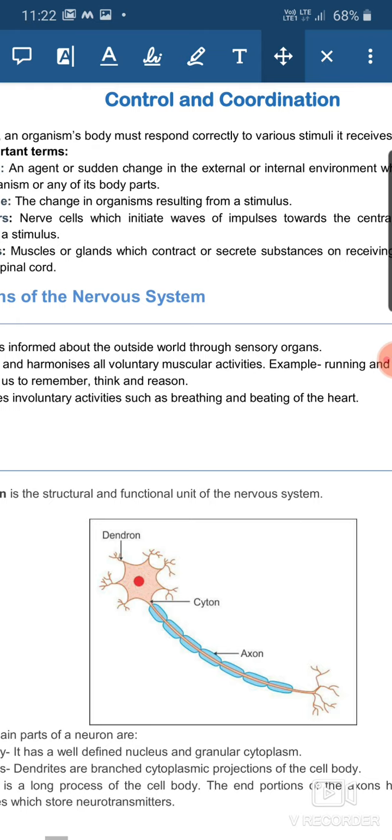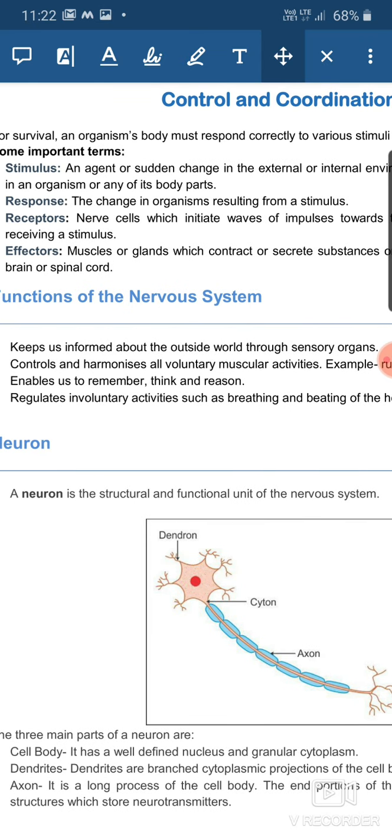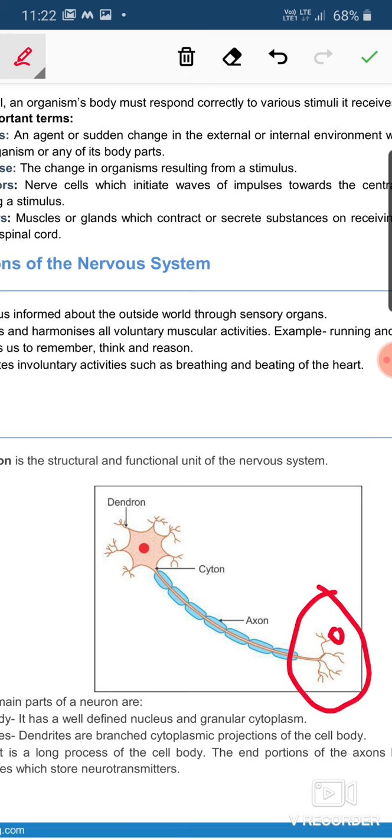The end portion of the axon has swollen bulb-like structures which store the neurotransmitters. So the axon ending is known as the nerve ending. The end of these nerve endings is bulb-like, and this bulb-like region has certain substances. We call them neurotransmitters. These neurotransmitters play a crucial role in transmitting a nerve impulse from one neuron to another.